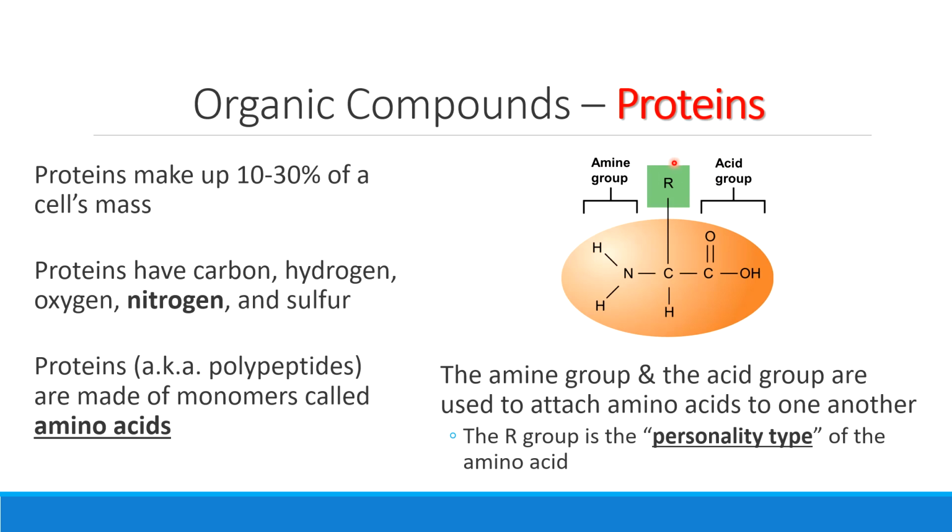And this little group that we see up here, represented with the letter R, this is the functional group of the amino acid. When we think about the functional group of an amino acid, I like to call it the personality type of that amino acid. Amino acids aren't introverts or extroverts or thinking or feeling. When we talk about the personality type of an amino acid, we're talking about, are you polar? Are you non-polar? Do you have a negative charge or a positive charge? That's what this R group tells us. Basically, all of your functional properties. What do you do with water? What do you do with your neighbors?